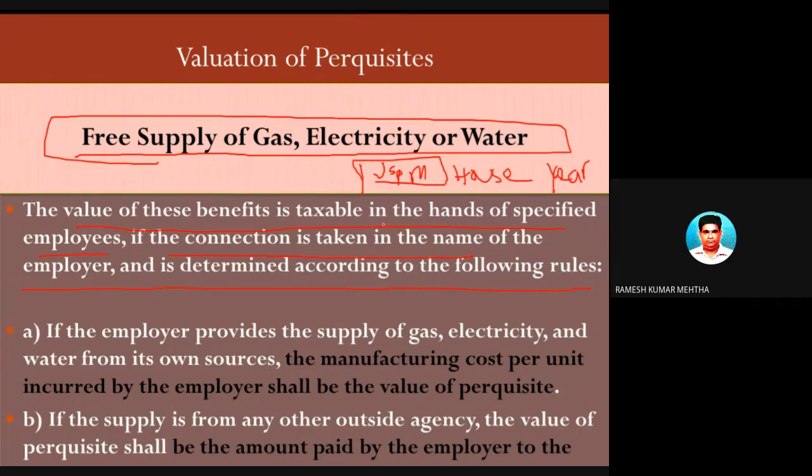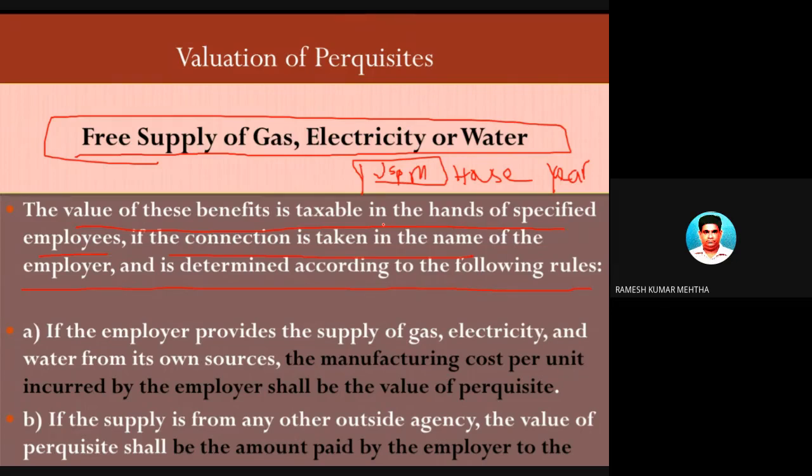Now ये जो गैस का कनेक्शन है वो किसके नाम के ऊपर है? एम्प्लॉयर के नाम के ऊपर है। ये जो घर है वो एम्प्लॉयर के नाम के ऊपर है, तो इलेक्ट्रिसिटी बिल भी it will come in the name of the employer. Number two, this particular accommodation which is provided by the employer is in the name of the employer, and the water bill also will come in the name of the employer for the full year.